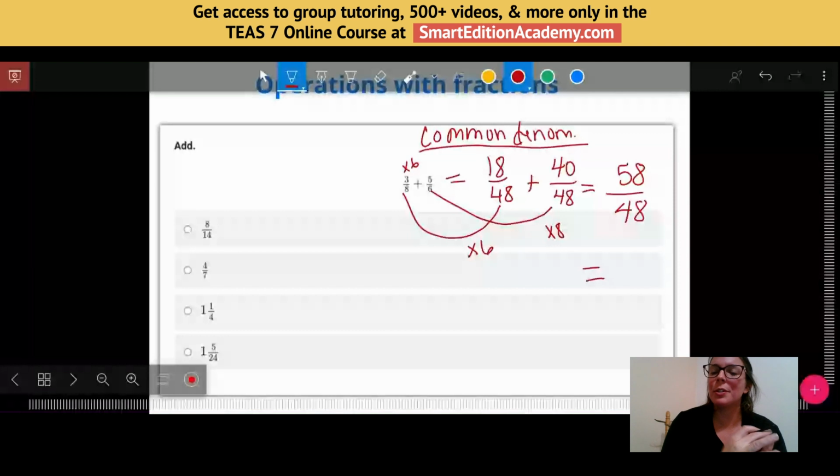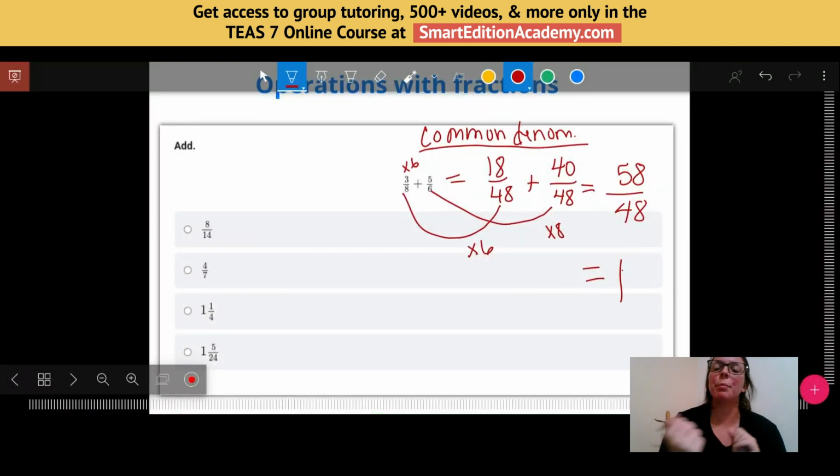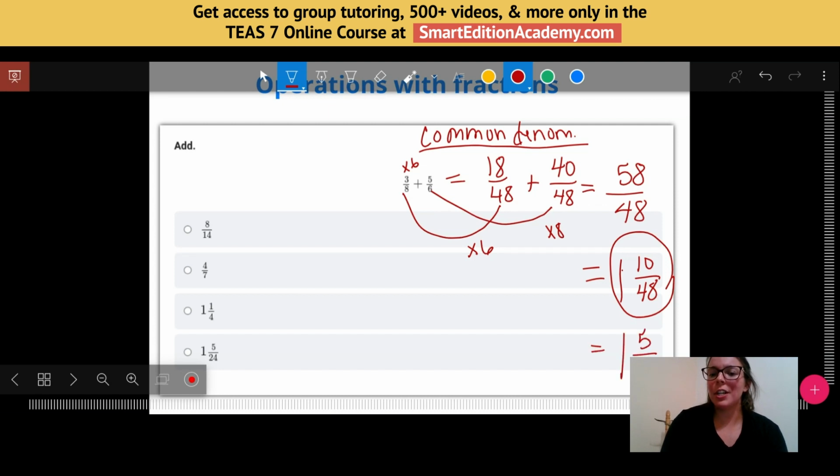So 48 goes into 58 one time. I can pull out one group of 48, and 58 minus 48 would tell me I have 10 left over. So this is my mixed number, but it's not simplified. Notice how 10 and 48 are both even. That means that we can divide each of those by 2 and get my final simplified version of 1 and 5/24. So the fourth answer here would be our solution. So there are a few steps to this. Find a common denominator, turn that improper fraction into a mixed number, and then simplify it.